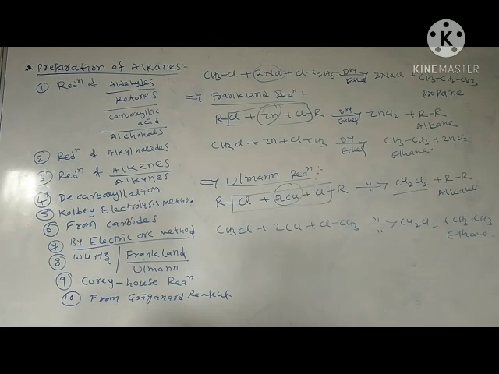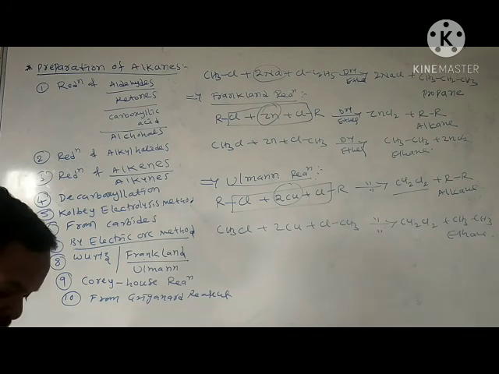Okay, this we call Ullmann reaction. Ullmann reaction finished. These named reactions are very important. How many named reactions are there here? 3 actually. One more is there from Corey-House reaction and from Grignard reagent. We will see.